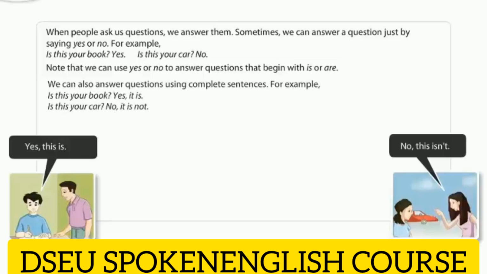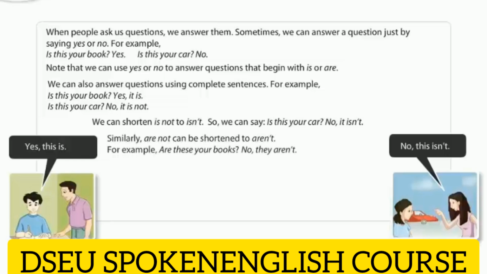We can also answer questions using complete sentences. For example, is this your book? Yes, it is. Is this your car? No, it is not. We can shorten is not to isn't. So we can say, is this your car? No, it isn't. Similarly, are not can be shortened to aren't.